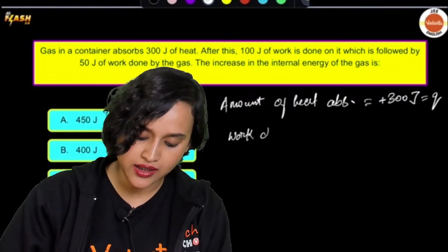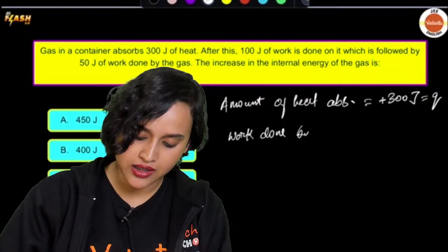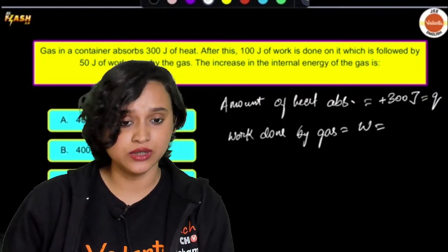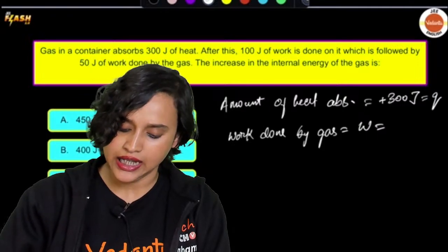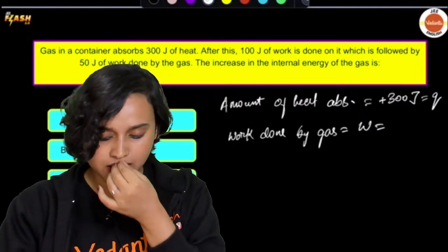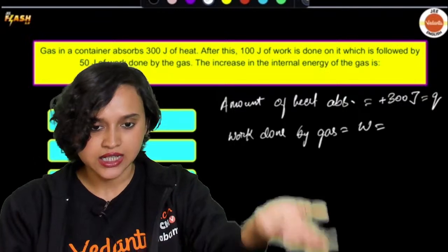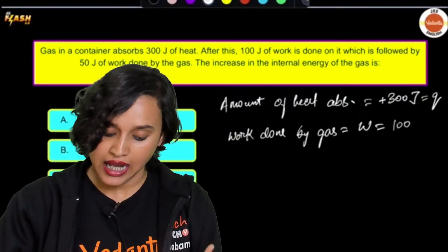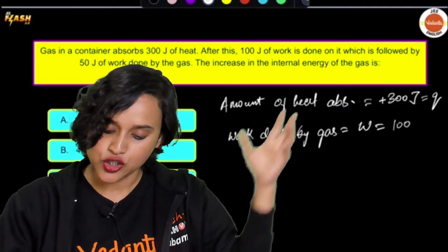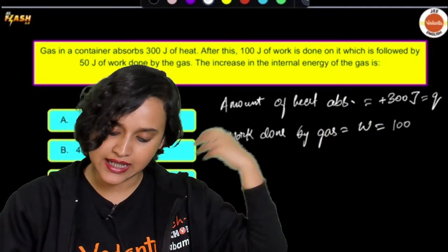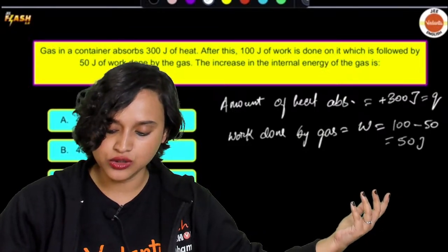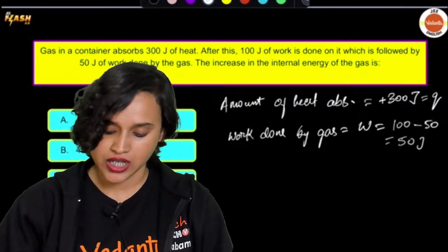The work done by the gas is equal to W, let's say. Initially, the work is done on it. The work is done by the gas, so it is going to be 100. And then the work is done on the gas and then by the gas, so minus 50. So that means we will have 50 joules, right? Yes, okay. Now what do we have?